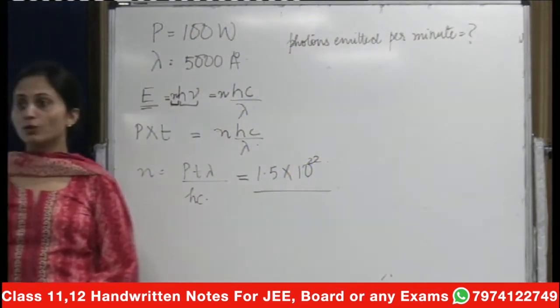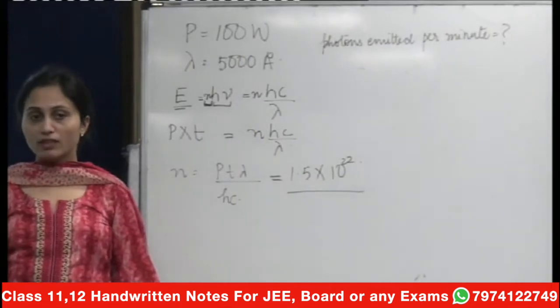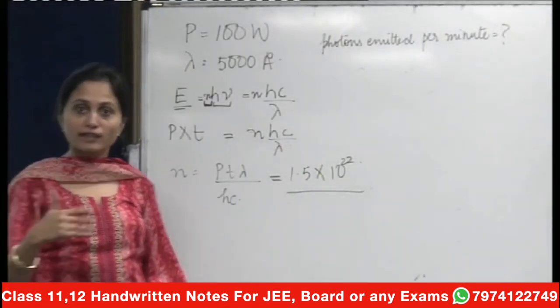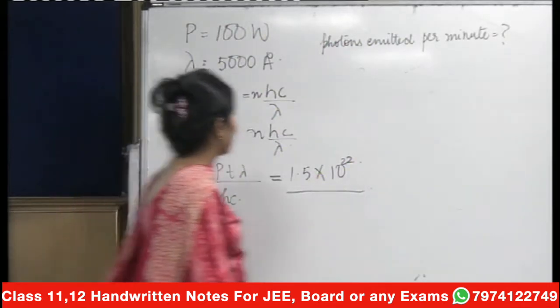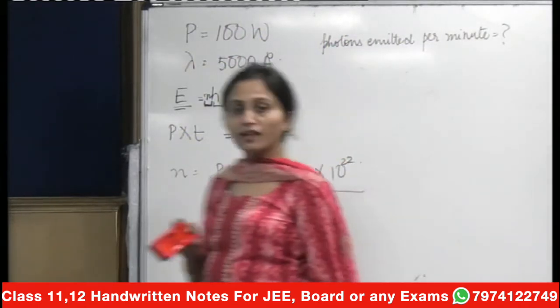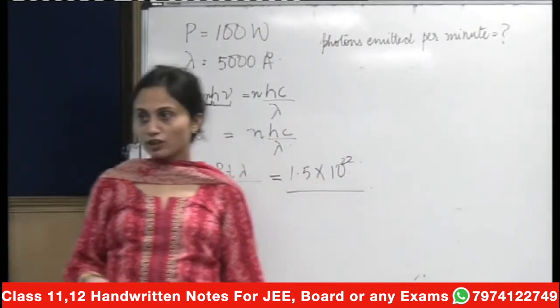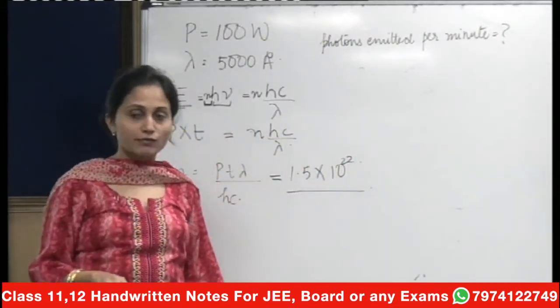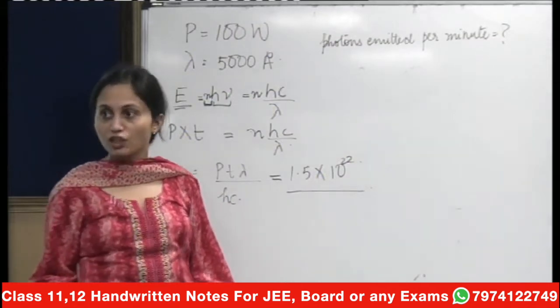All you need to do is remember the small tidbits that you've done before, because you're dealing with energy, so different formulae that relate the energy should also be remembered. You were asked the number of photons, so please remember the formula of energy as nh nu, which is hc by lambda. So if lambda is given, you can calculate energy. Now that power was given, you were supposed to just multiply it with time to get the energy in joules.